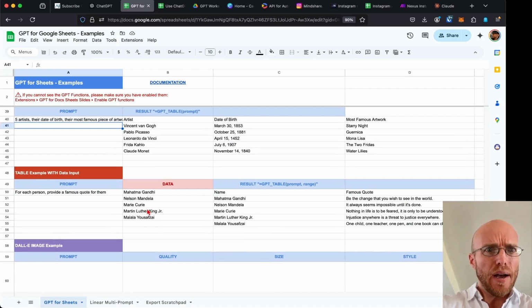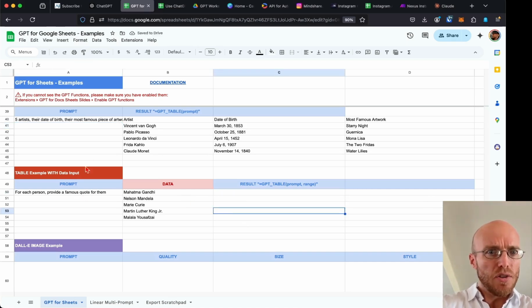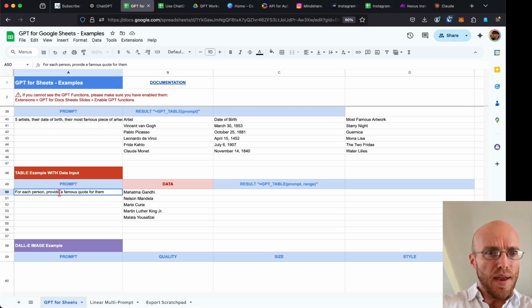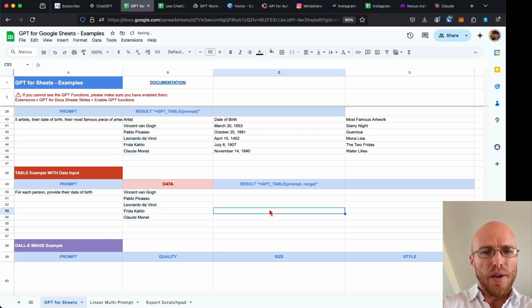Okay, so here we go. For each person, and so this one's going to provide a name and then a range, so similar to what we did before. So in this case, the data that I would use is I'm going to delete the GPT response, and I'm going to keep on working on this. So for each person, provide their date of birth. And so this is an example of when you are bringing in your own data.